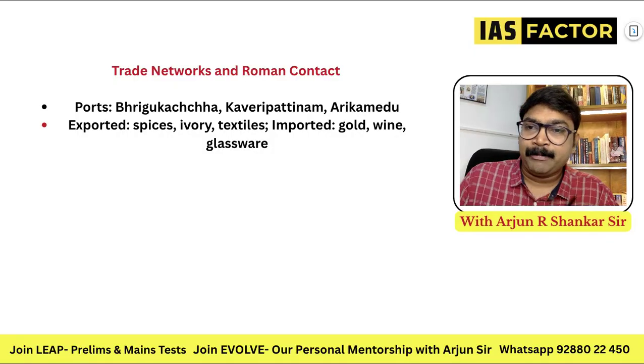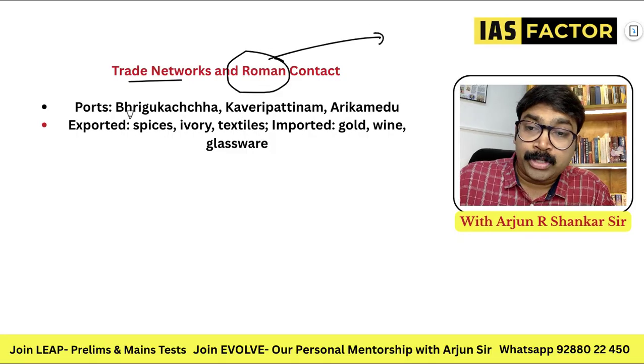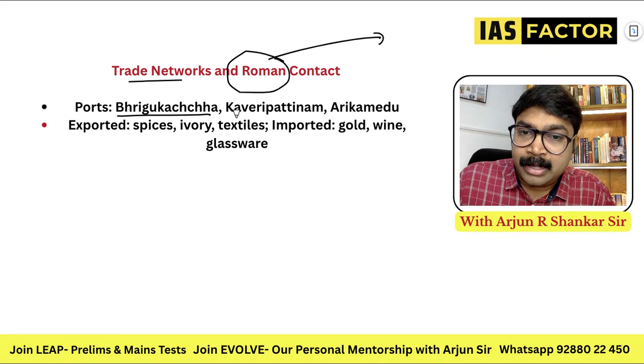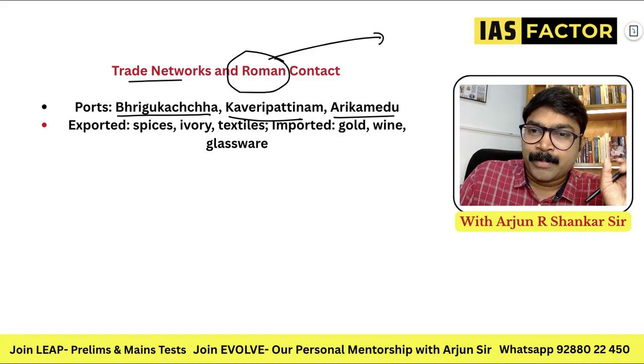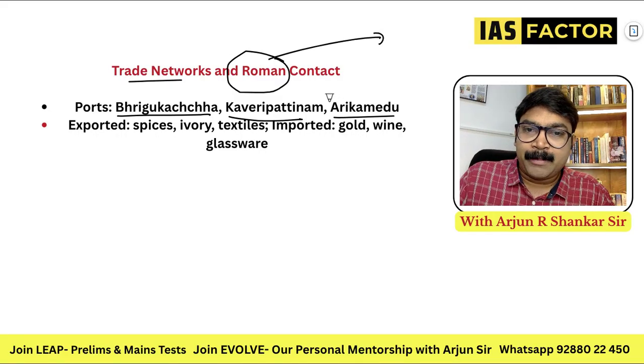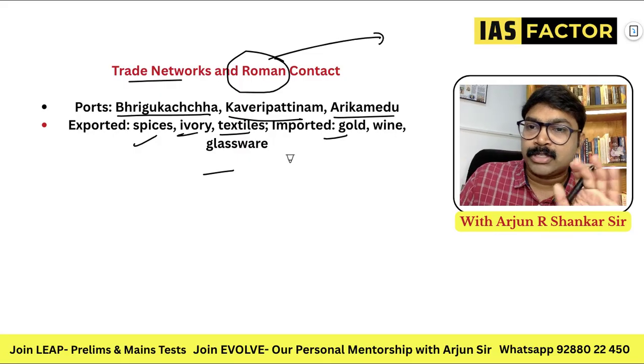What about the trade networks and Roman contact? They had contact with Rome. Ports like Bharuch, Kaveripattanam, Arikamedu are all important ports. They've all been asked in the exam. Bharuch, Kaveripattanam and Arikamedu. Spices, ivory, textiles, gold, wine, glassware, everything was imported from this.